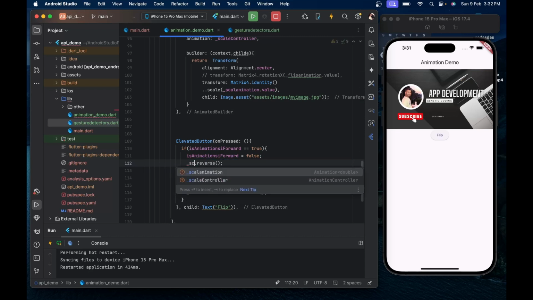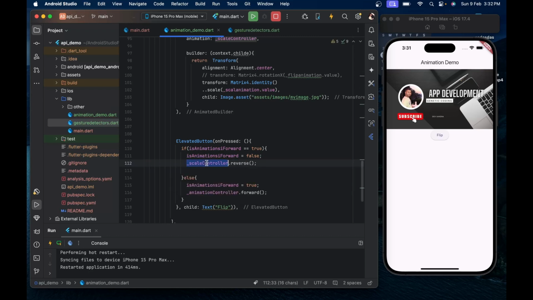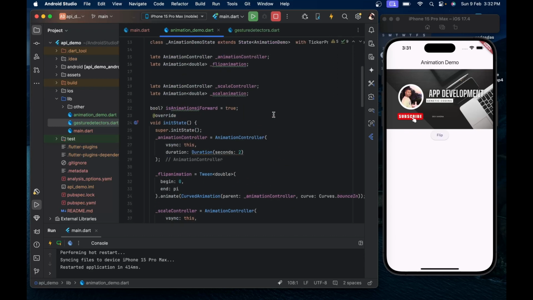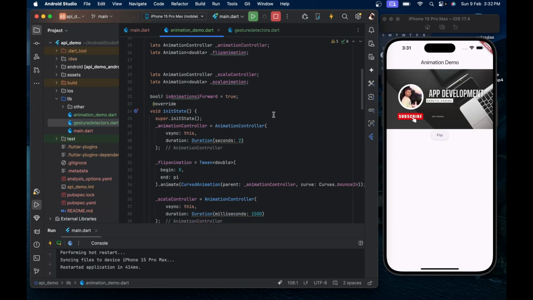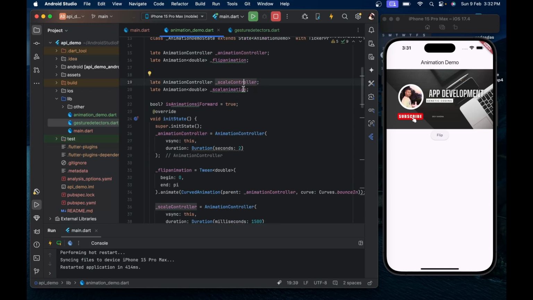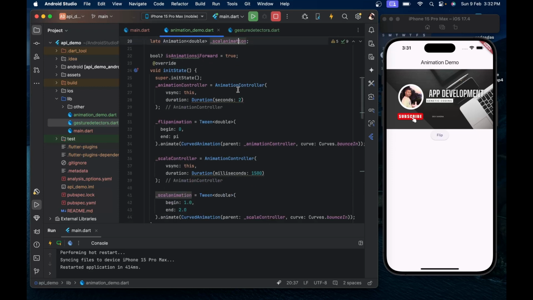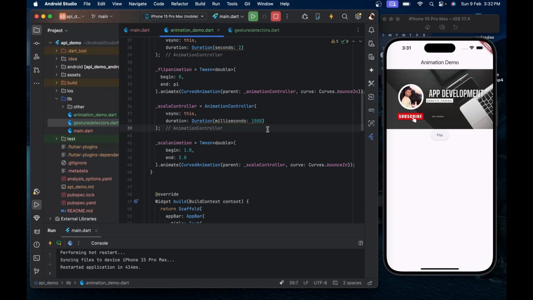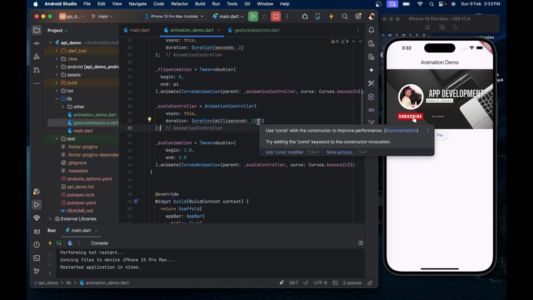Now we will use scale controller here to perform our animation. Now we will run this. So for scale animation, what did we change in our screen? First of all, we duplicated our controller and animation, so that we can perform this animation independently. We define a separate controller and separate animation, and we initialize this controller with a duration of 1500 milliseconds, which means 1.5 seconds.